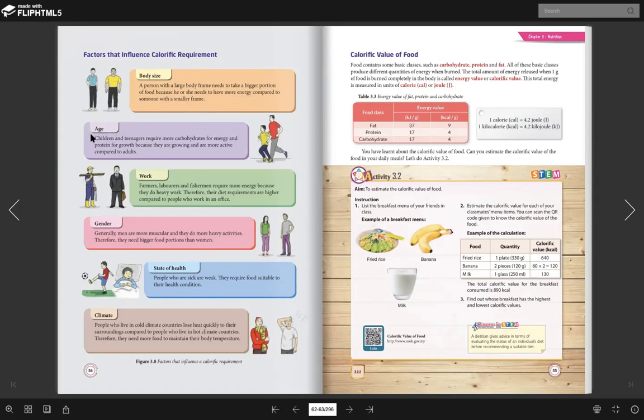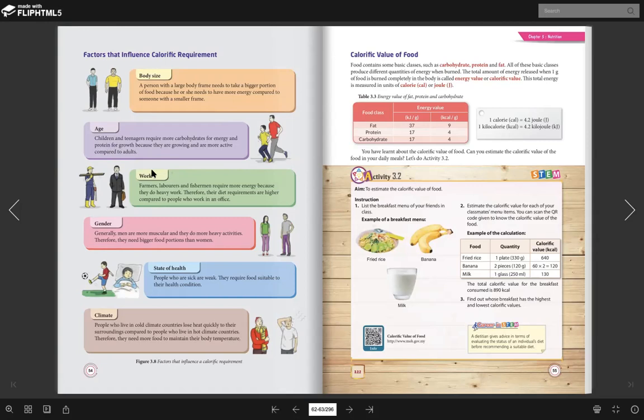Okay, how about age? So children and teenager require more carbohydrate for energy and protein for growth because they are growing and more active compared to adult. So we can say that ni child kid ataupun teenager, they should have more energy, more protein compared adult. Why? Because we know that during teenager and children, they are active, they need energy for growth and so on.